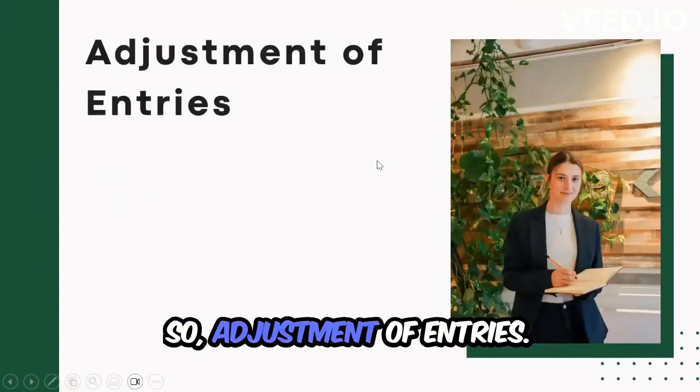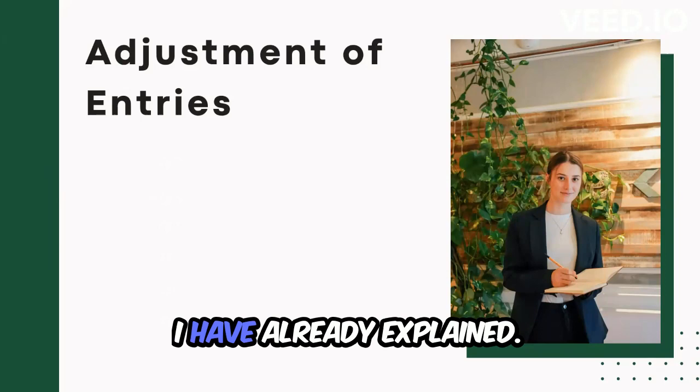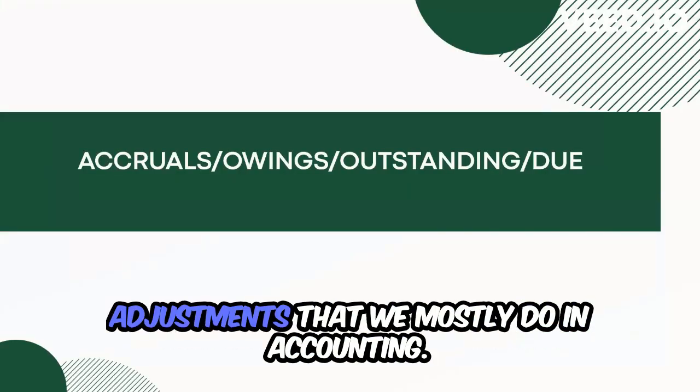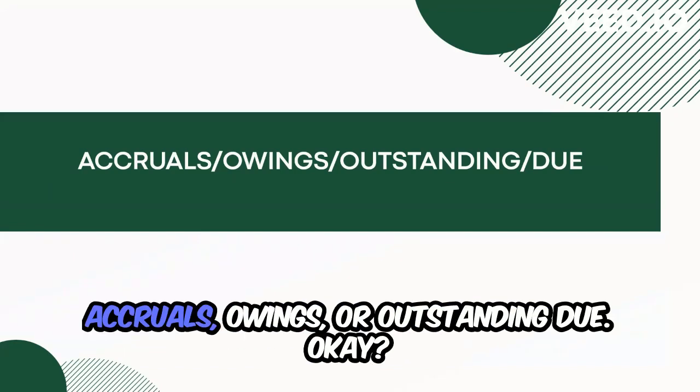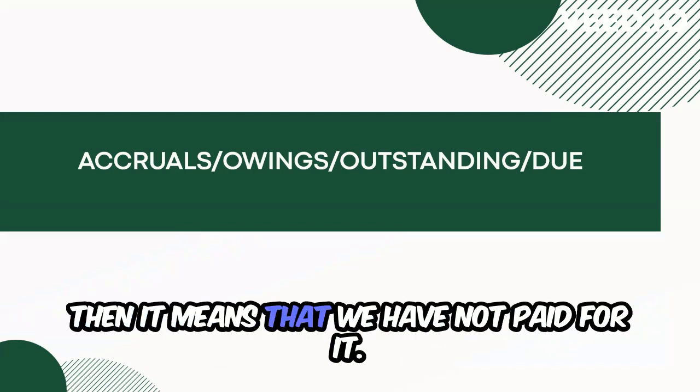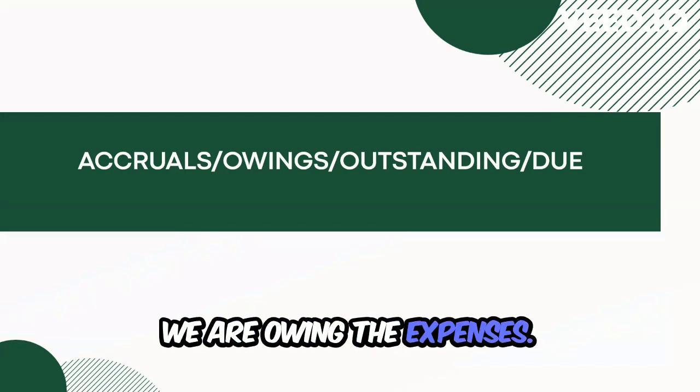Adjustment of entries, I've already explained. I want us to consider the first adjustment that we mostly do in accounting. The first one is accruals, owings, or outstanding due. In accounting, if we are saying that something has accrued, then it means that we have not paid for it. We are owing the expenses.